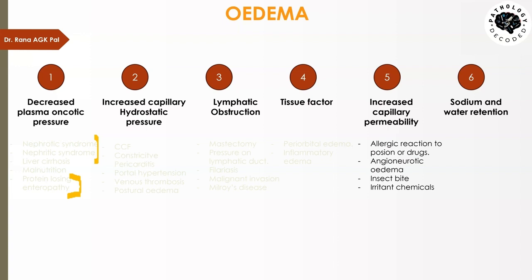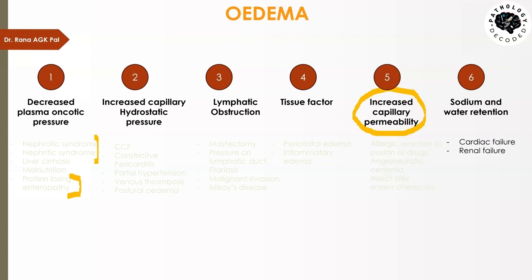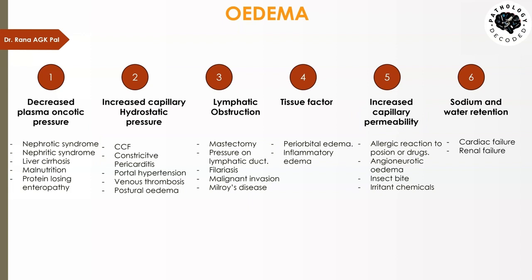Then increased capillary permeability. Now this one is important. This is what we as pathologists commonly encounter. It is allergic reaction due to poison or drugs, and neurotic edema. Localized could be an insect bite like a mosquito bite, etc., or any irritant chemical. This type of edema is the edema which is most commonly encountered in pathology practice during inflammation. And then we had sodium and water retention, which could be due to cardiac failure or due to renal failure. So here we have all the types of edema.